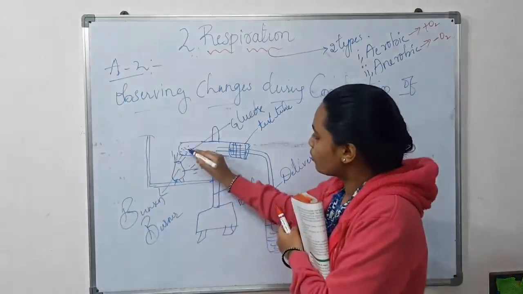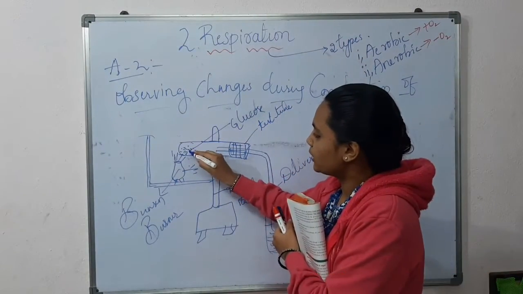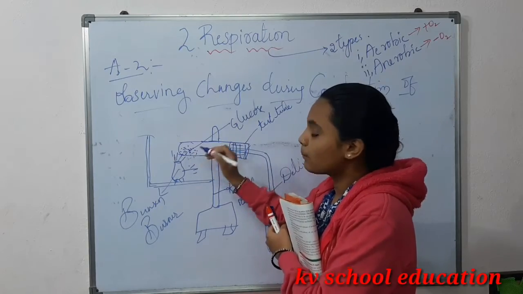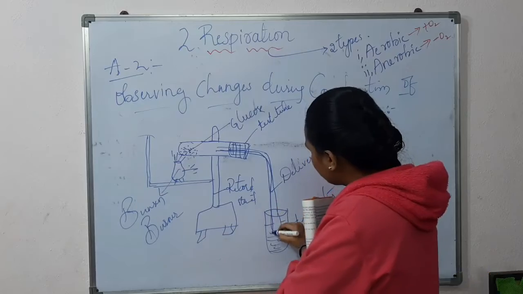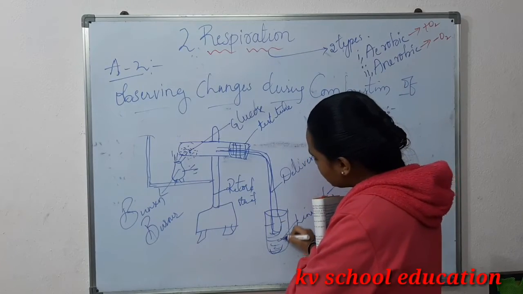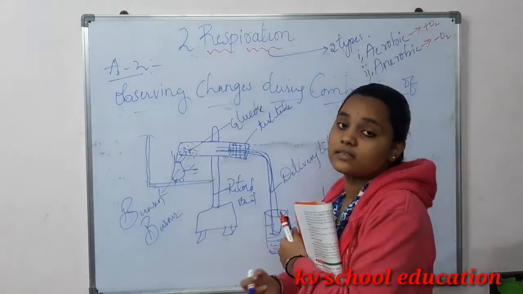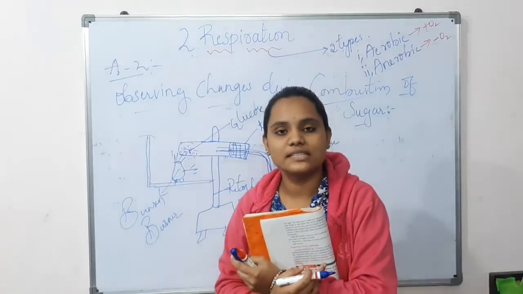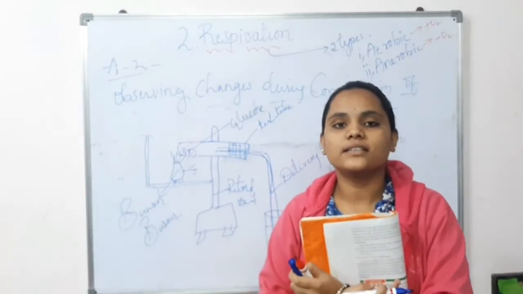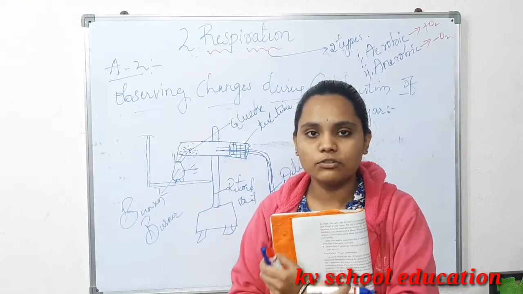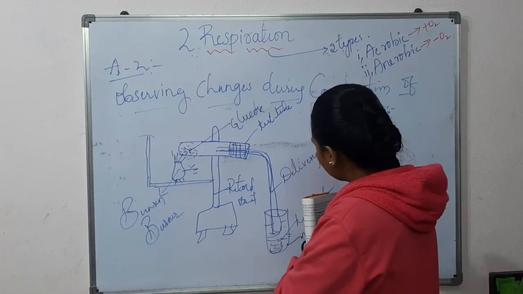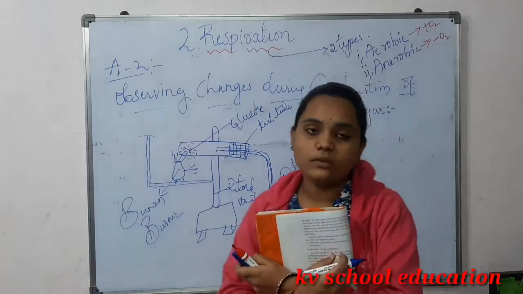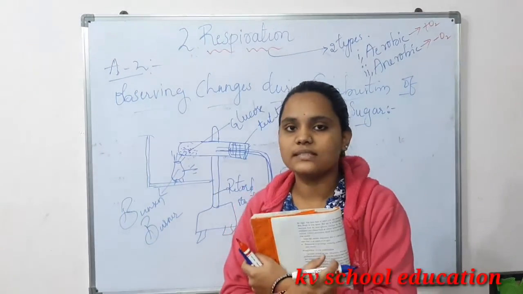So here, when we start burning glucose, it will release some amount of energy and heat. The gas passes through the delivery tube and enters into the test tube. So here the lime water changes into milky white. So yes, the same conclusion is given that CO2 will be released. That's why it changes into milky white. Okay, calcium carbonate, milky white. So this is the activity.